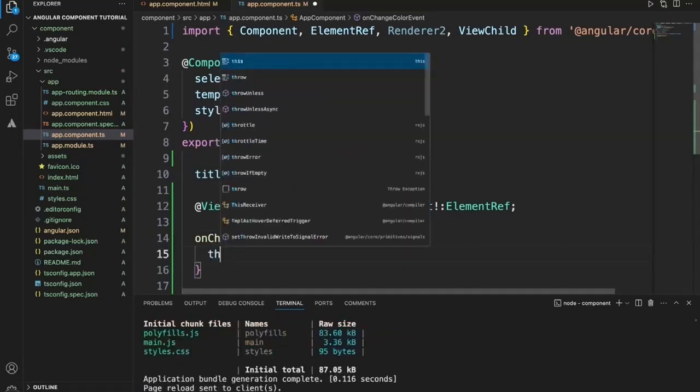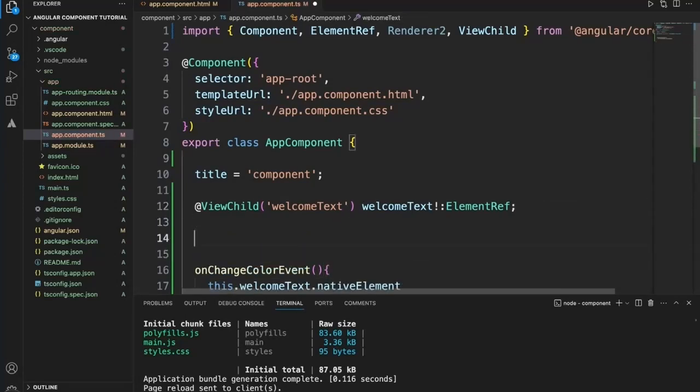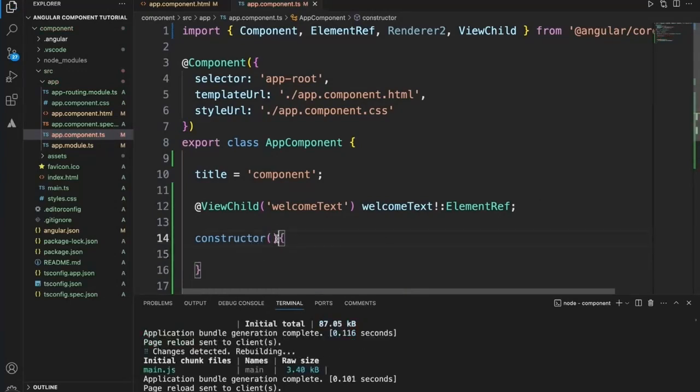Within this, I'll get hold of the welcome text dot native element. To set the style we need a constructor, and within the constructor we need to get hold of the renderer. Renderer is used to set styles to a text. Renderer version 2 is what we need to use.